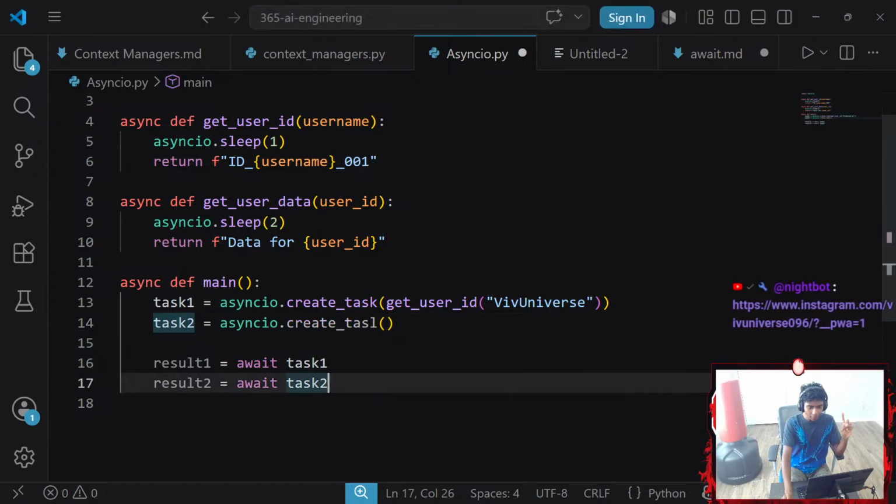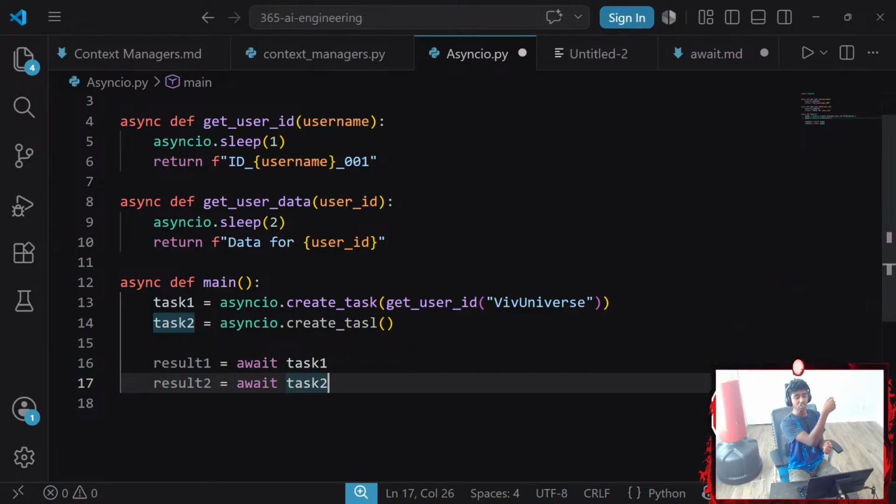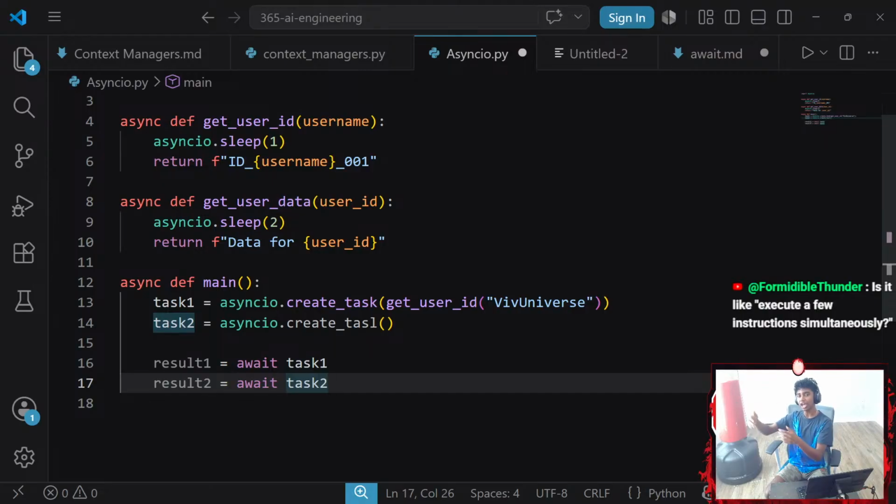That said, basically what async IO does is that it makes stuff more convenient for us to work with. For example, the example I just gave another guy who asked me: imagine I'm a waiter and there's a customer. I go and ask the customer for their order. As soon as I get the order, I move back to the kitchen and give the chefs the order. And then I stand there and wait for the chef to prepare the dish. Once the dish has been prepared, I grab it and give it to the customer. And then I move on to the next customer and repeat the process.